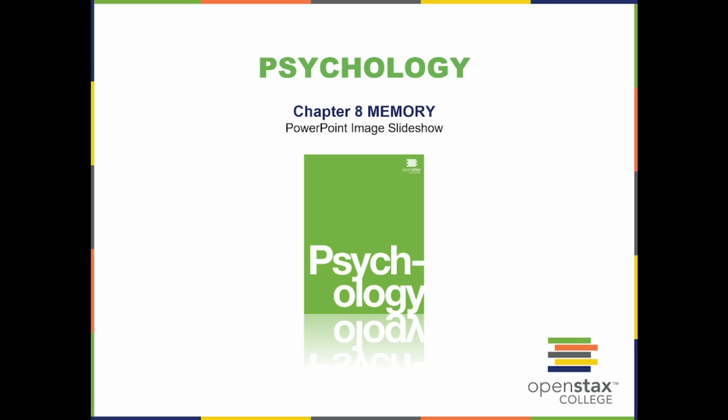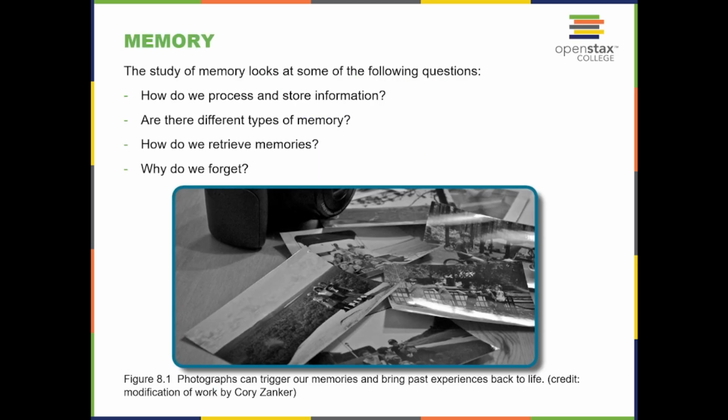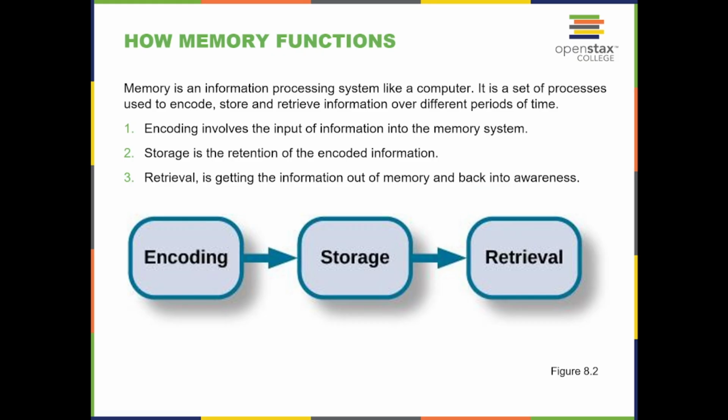Chapter 8, Memory. The study of memory looks at some of the following questions. How do we process and store information? Are there different types of memory? How do we retrieve memories? Why do we forget? Photographs can trigger our memories and bring past experiences back to life.